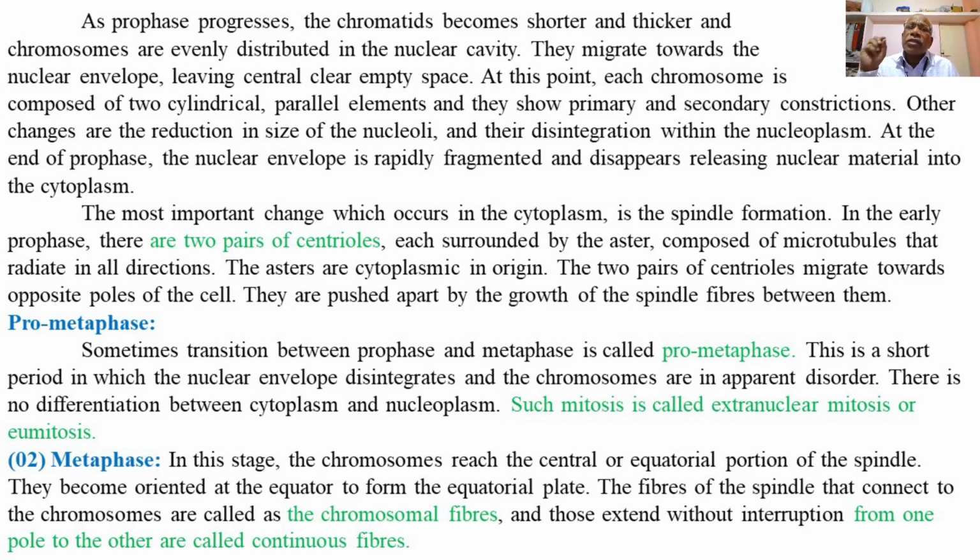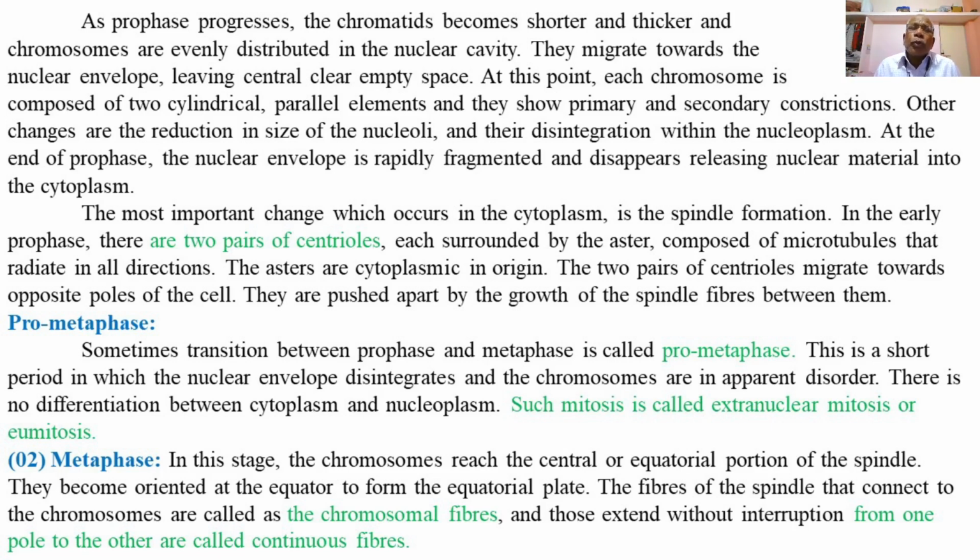Primary constriction means a centromere keeping the two chromatids, or the strands of the chromosome, together, and secondary constriction is the nucleolar zone or the nucleolar organizer. Other changes seen during the prophase are the reduction in the size of the nucleolus. The nucleoli, which are associated with the chromosomes, begin to reduce in size and disintegrate within the nucleoplasm. So the nucleolus begins to disintegrate and then disappears in the nucleoplasm.